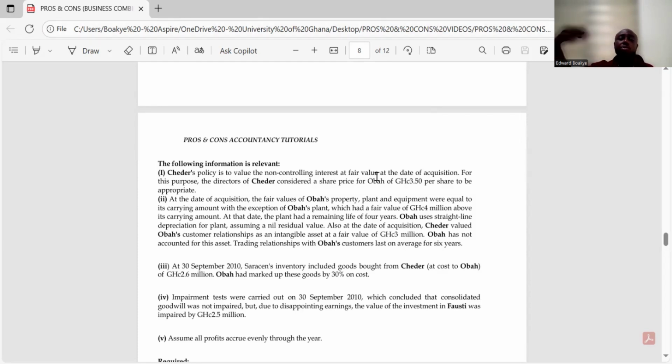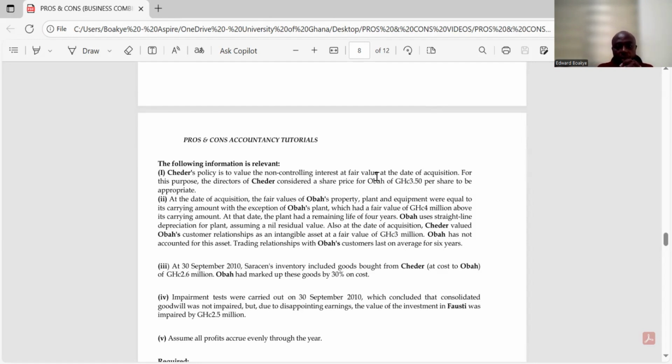So we will have to add it to the acquisition and also add it to the reporting, because at the time we are acquiring, Ober didn't know that it has increased. So we now have to do the needful and do the increment. That's the idea there. Okay. Now let's continue and see what will happen.